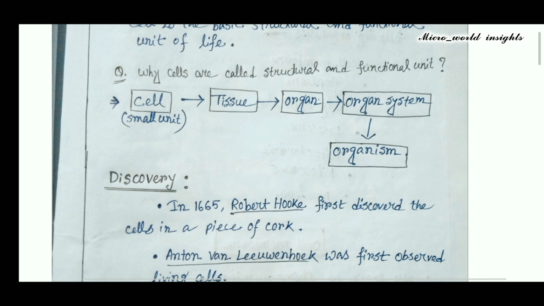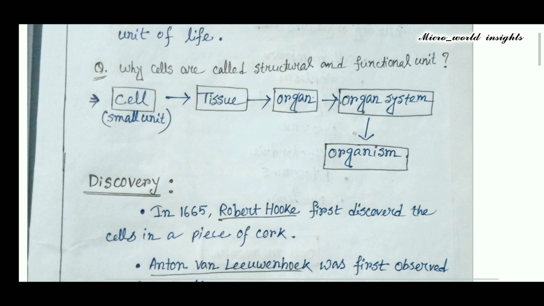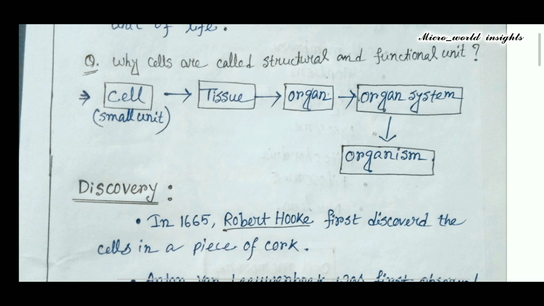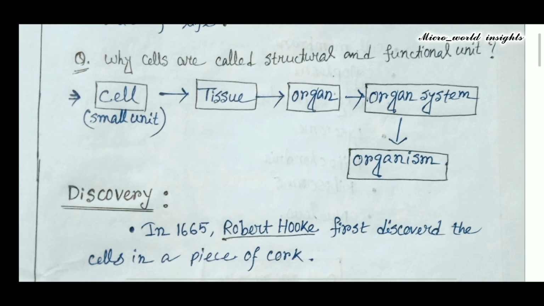And the answer is, structurally, cells, the small units, build tissues and organs, then organ systems, and ultimately build the entire organism. While functionally, they carry out metabolism, energy production and reproduction, ensuring the survival of the organism. That's why cells are called structural and functional units.